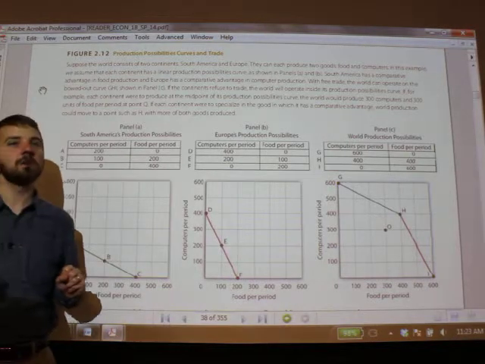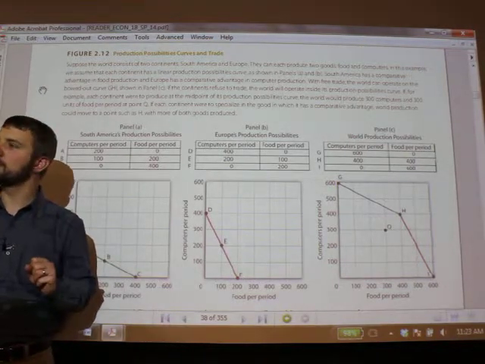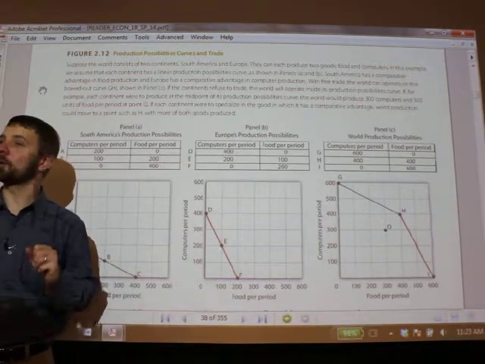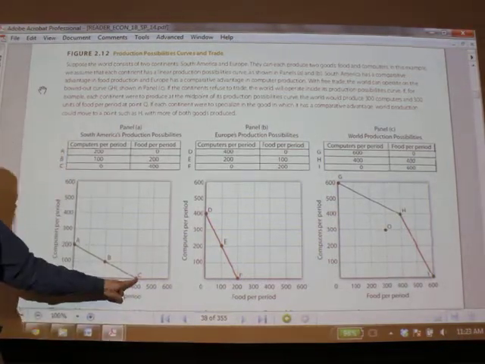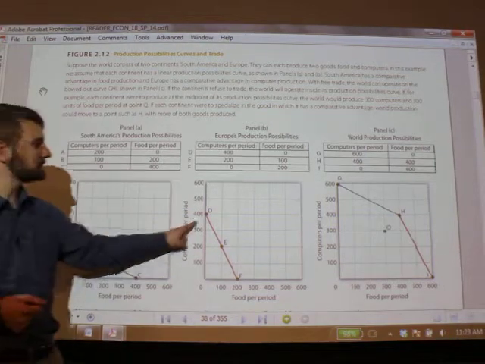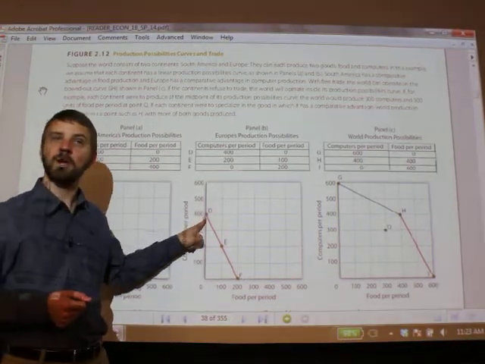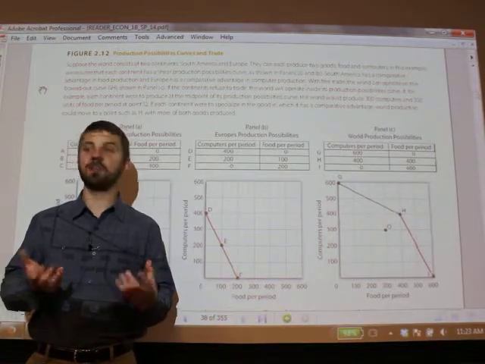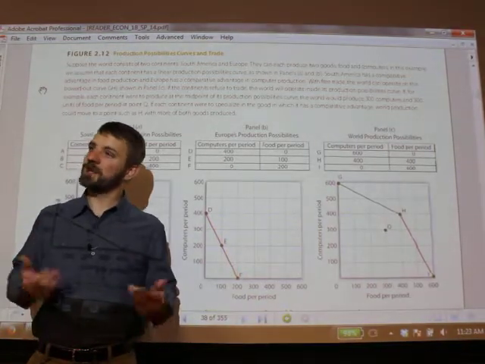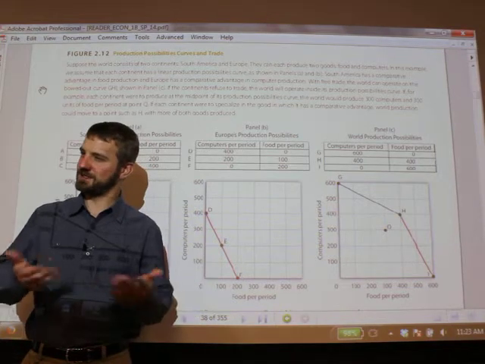What is now total world production of food? 400. And total world production of computers? 400, right? Because South America is going to produce here at point C. Europe's going to produce here at point D. We're going to go from getting, before trade, 300 of each of the goods to 400 of each of the goods. So now there's a question of how do we divide these up, right?